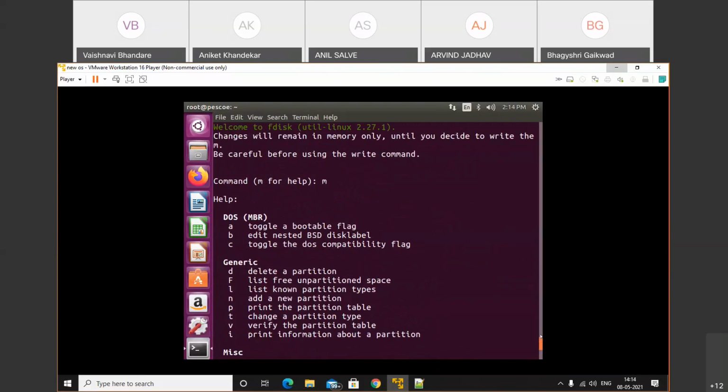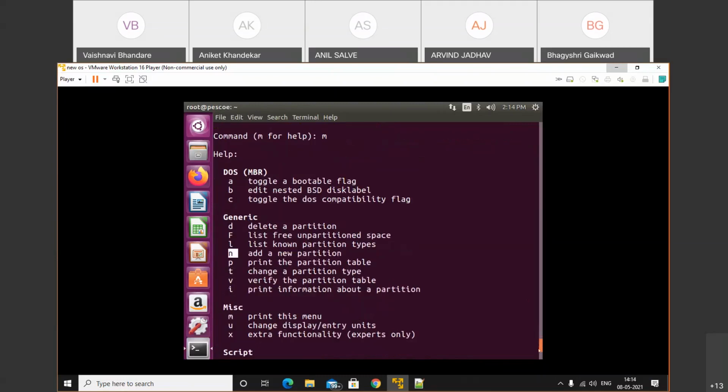So this one is help, and this one is generic. To delete a partition, we will use d. To print the partition table, we'll use p. To change the partition type, we will use t. If you want to create a new partition, then we will use n. A bunch of options are available.